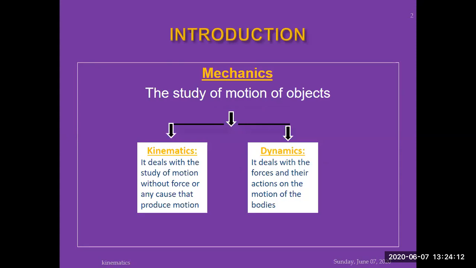There are two portions of mechanics. One is kinematics, the other one is dynamics. Sorry. Kinematics is the branch where we study motion of the objects without reference to the force. We don't consider the force during their motion. What type of force is acting, we are not concerned.